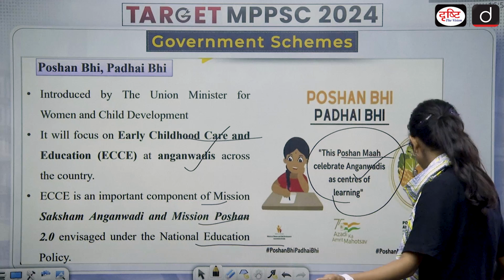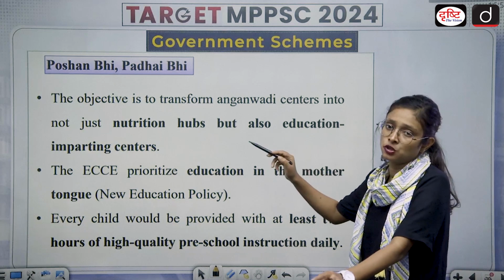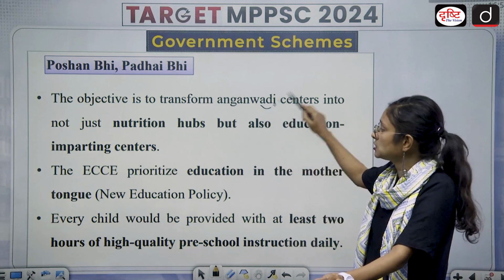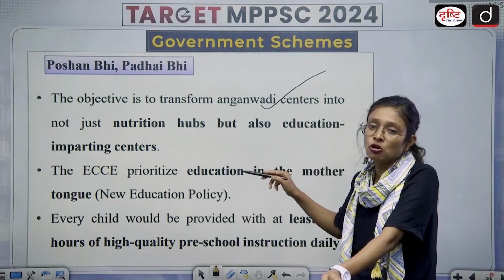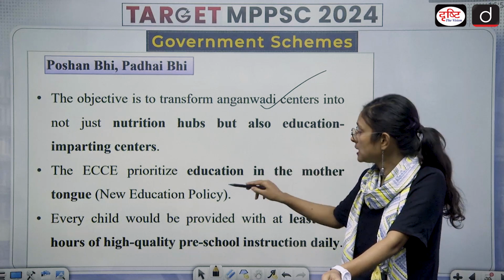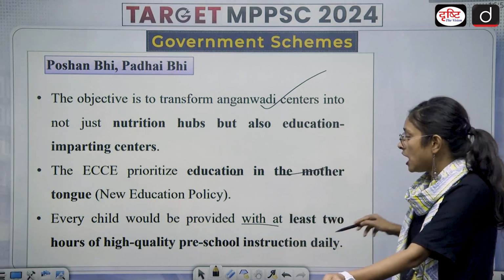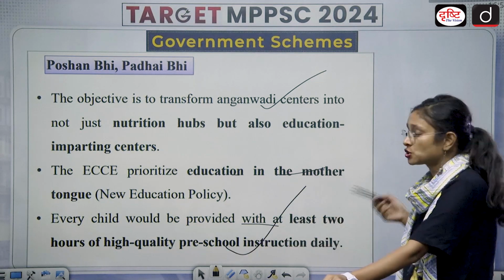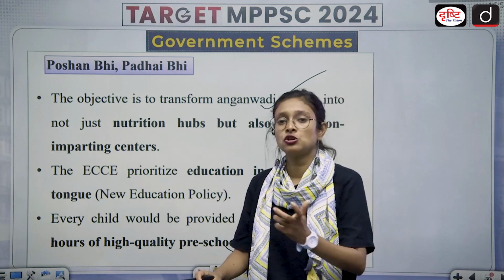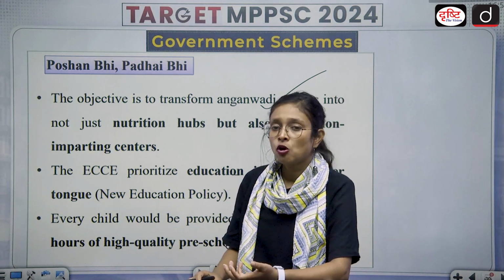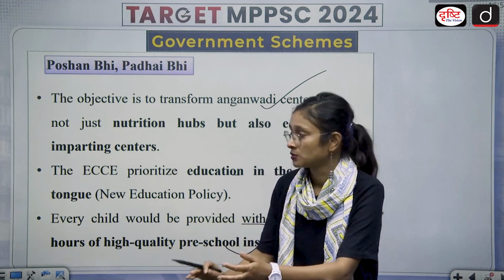Then we have another one, which is Poshan Bhi, Padhai Bhi. What is the objective? Its objective is to transform Anganwadi centers not just into nutritional centers but also educational centers, and it will also impart education. It will prioritize education in the mother tongue, and every child will be provided with at least 2 hours of high quality preschool instruction daily. So it is not just that so many children are going to Anganwadi just to have food. There will also be preschool education provided to them, especially in their mother tongue.